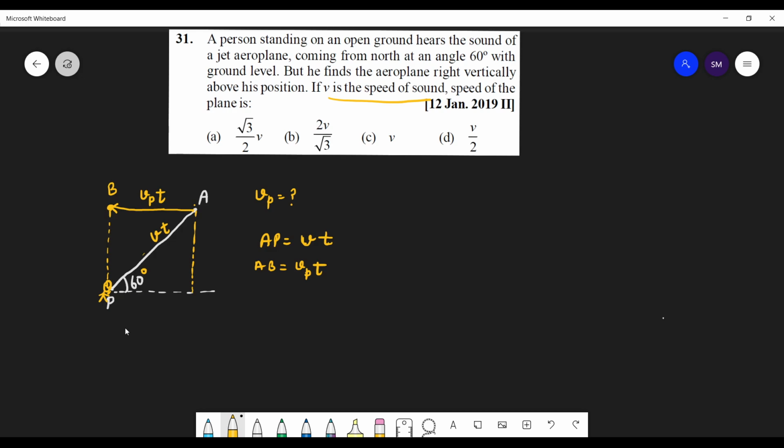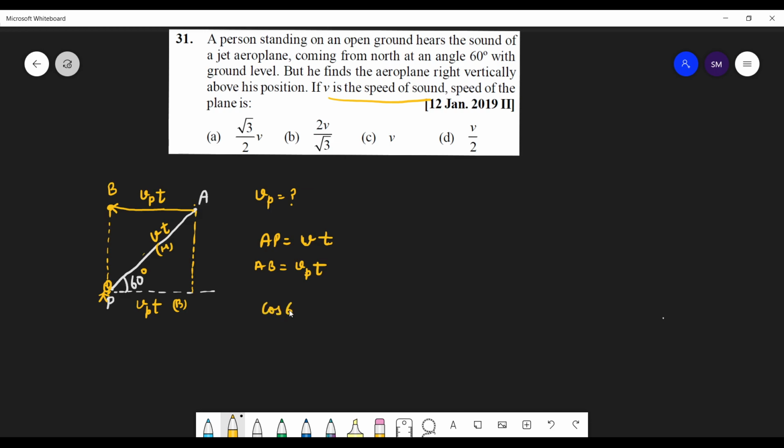Now 60 degrees is given to you. So you can write this as, this is also Vpt. Now you have these three. What is the relation between these three? This is your base. This is your hypotenuse. What is the relation between hypotenuse and base?